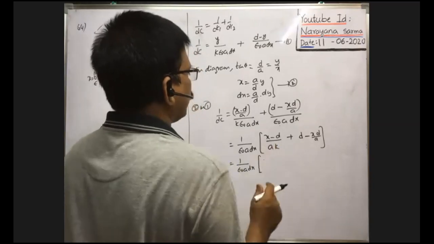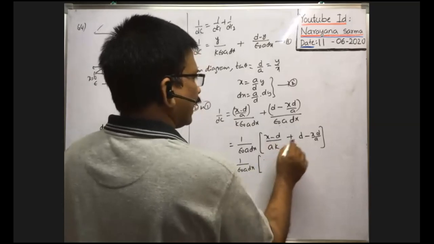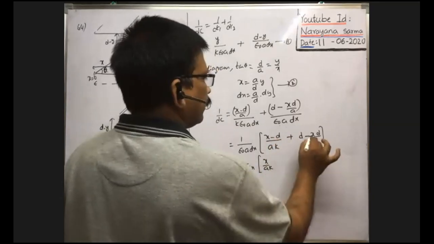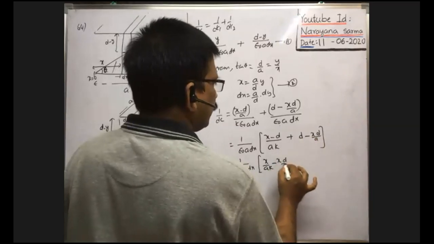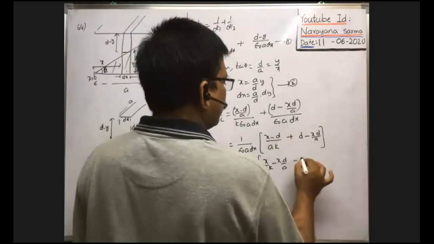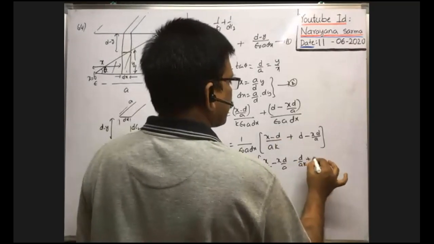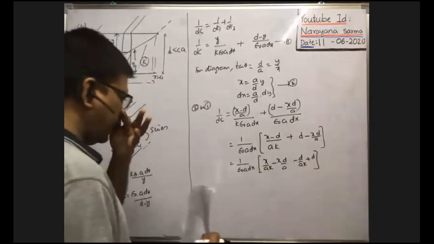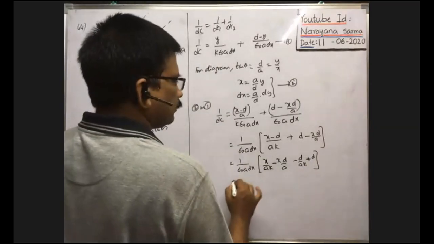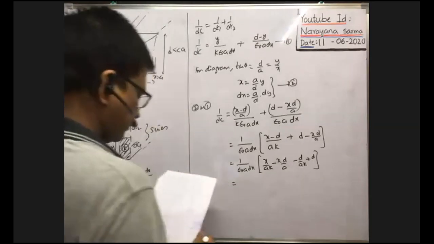Here k is there. X terms you write aside. X by ak, here minus x into d by a, you keep aside. Remaining you write aside. Minus d by ak plus d. Therefore, this is equal to, how we can write?